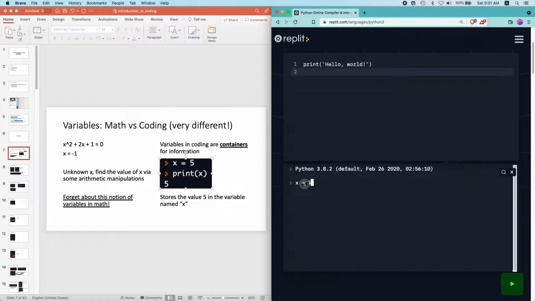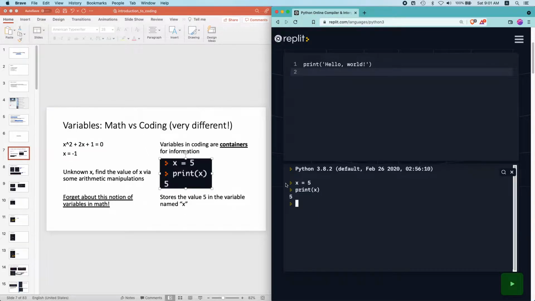This is assigning the variable the value 5. So when I press enter, there's no output at the moment, but there has been some changes to the variable x. So if I want to find the value of a variable, I'll write print, and I'll open the bracket and close the bracket, and in between I'll sandwich the variable name. So in this case my variable name is x, so when I press enter I will see 5 as the output.